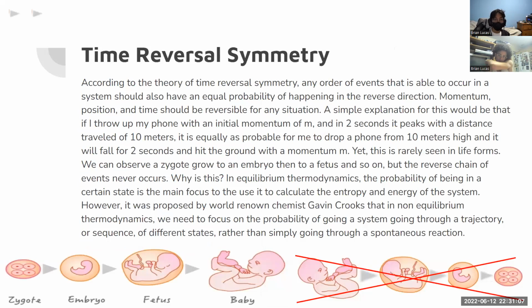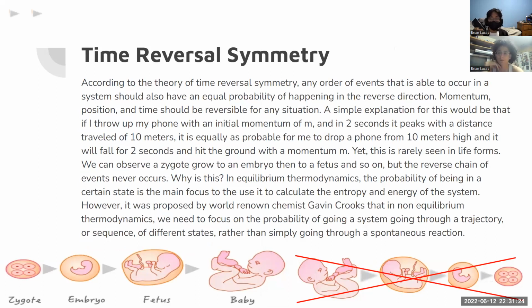So, time reversal symmetry, my favorite. According to the theory of time reversal symmetry, any order of events that is able to occur in a system should have an equal probability of happening in the reverse direction. Momentum, position, and time should be reversible for any situation.